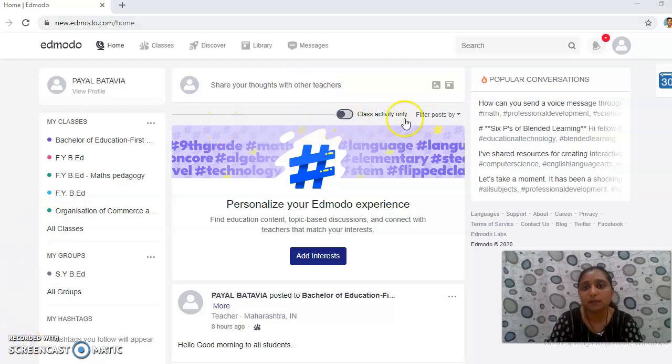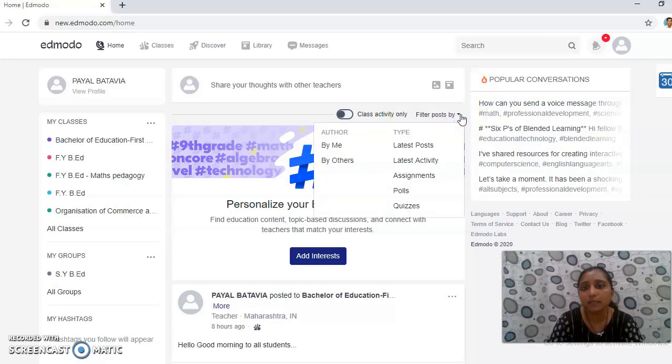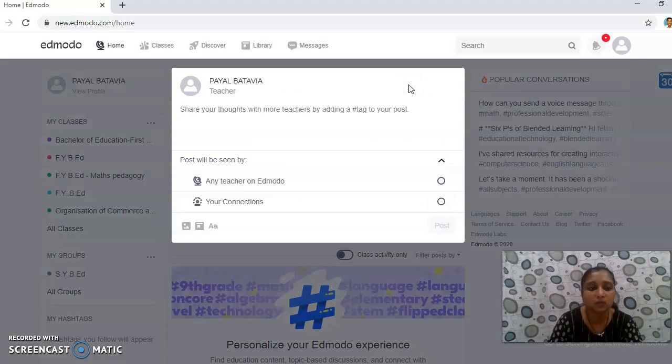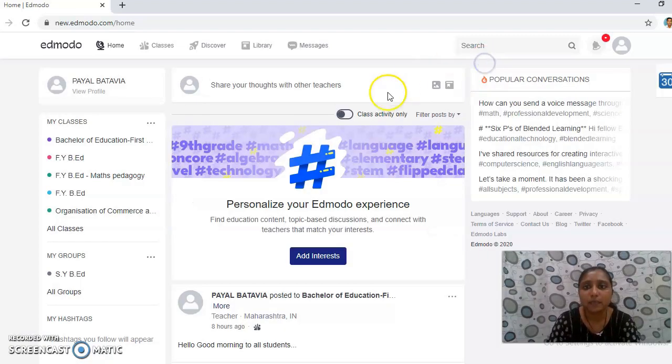If you see here, there is an option of class activity only, and here there is an option of filter post by. Once I click, I can accordingly decide which post or which activity I want to filter. And when I click on class activity only, whatever activity I share with the students, only those activities would be displayed in my home page.